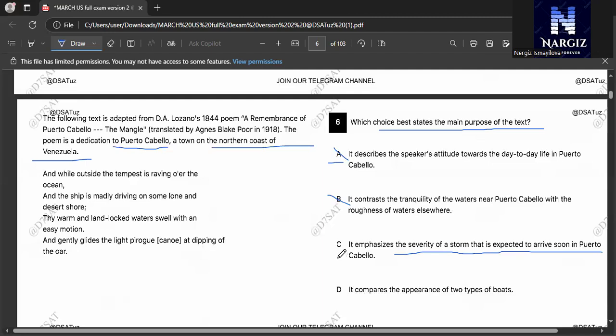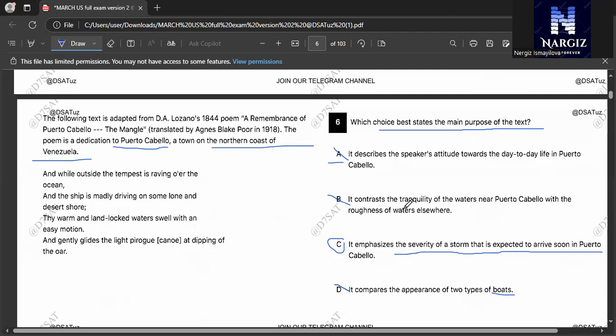The passage describes an incoming storm and its effects on the sea, so C is right here. D, it compares the appearance of two types of boats. It's incorrect because boats are mentioned, but the focus is on the storm. We are not talking about the boats here.